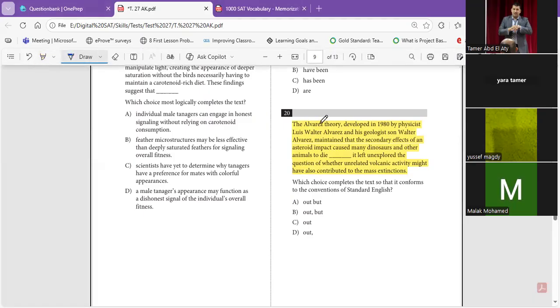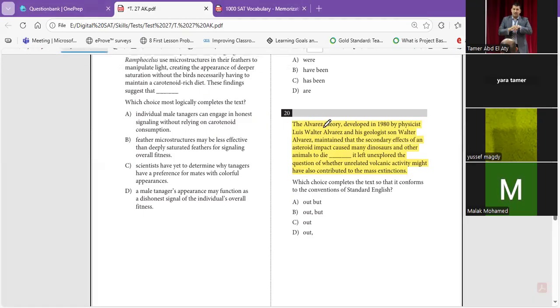We're gonna analyze. He said the Alvarez theory, subject, developed is not a verb, because we cannot separate between the subject and the verb. We said it many times. So this is not a verb. This is a modifier.